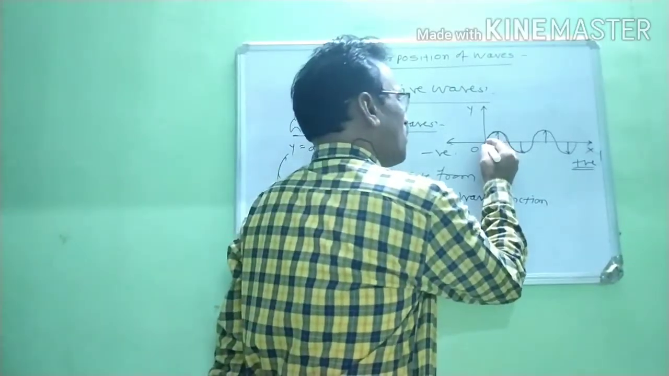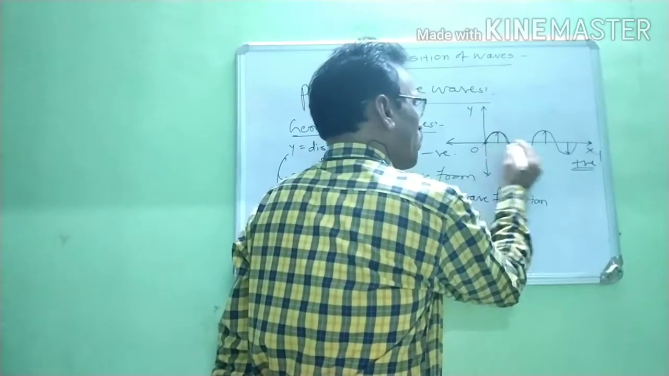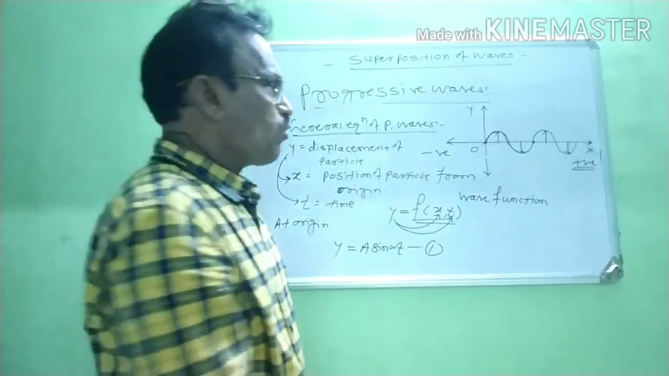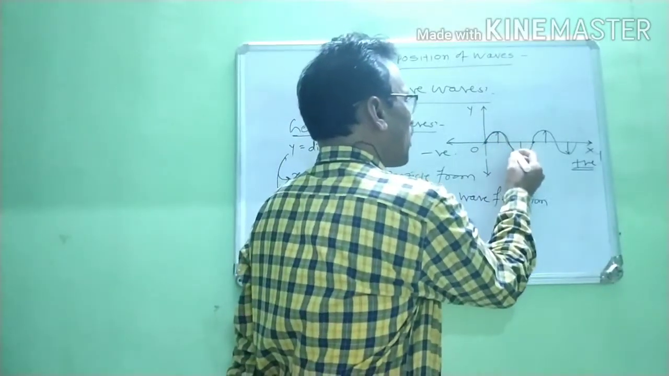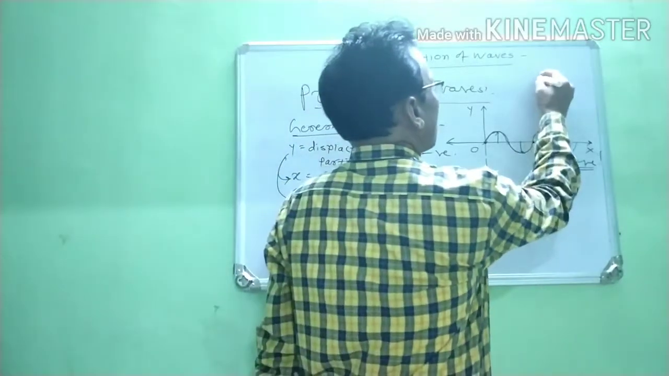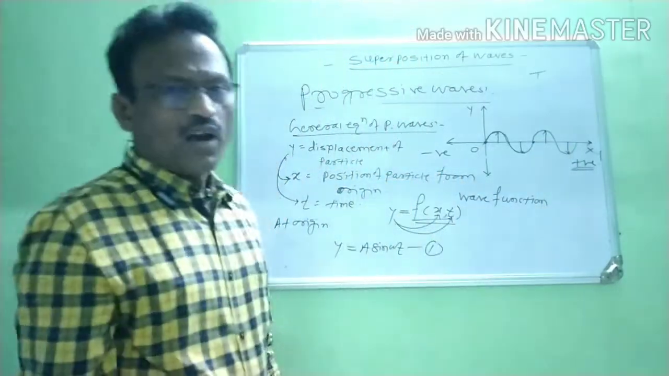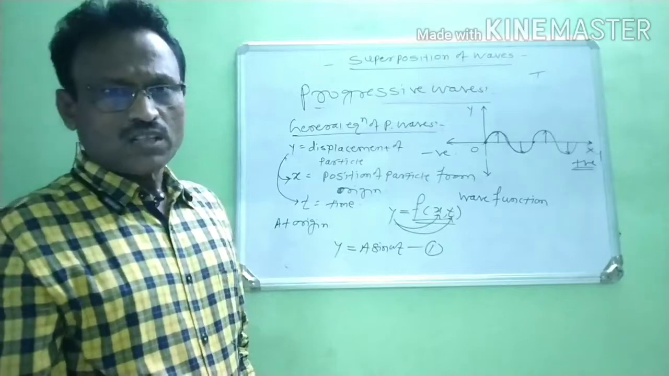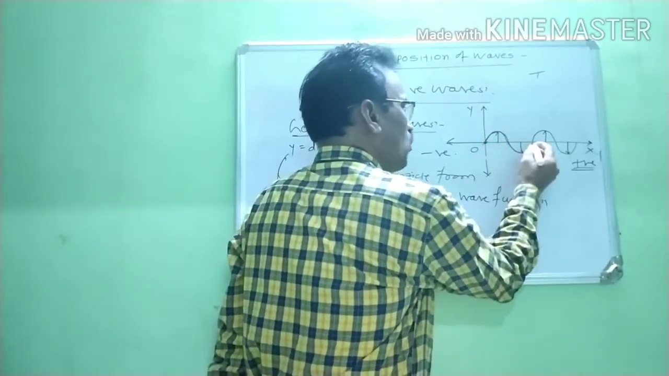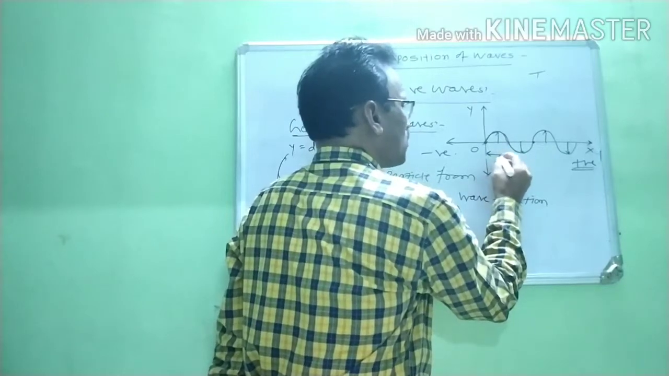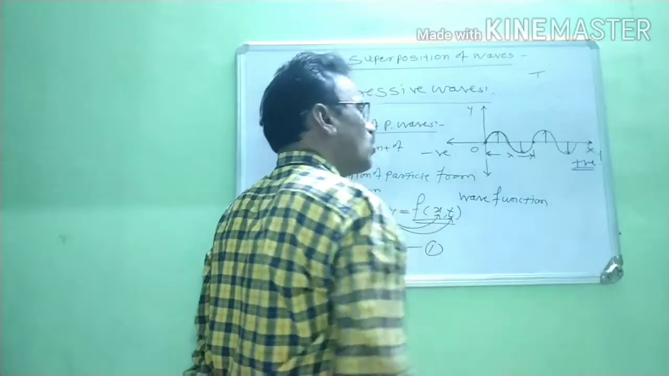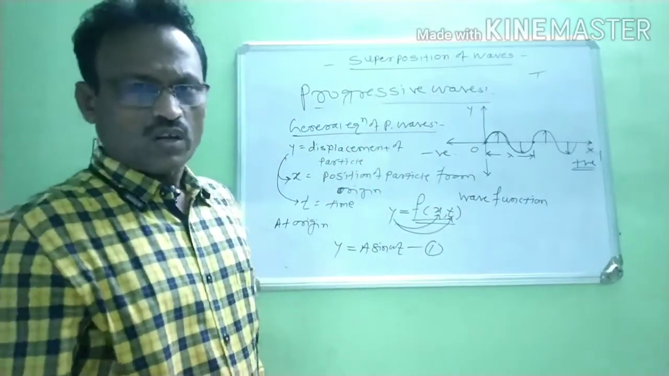At that time, when the particle moves from this point to this point, we say that it completes one vibration. Therefore, the time taken by that particle to complete its vibration is the period of a wave, and it is denoted by T. Now, the particle travels from this point to this point, so some distance is traveled by that particle, and this distance is equal to the wavelength of a wave.